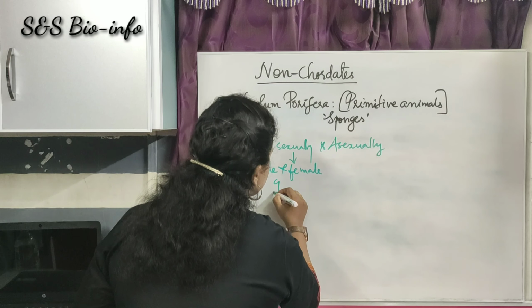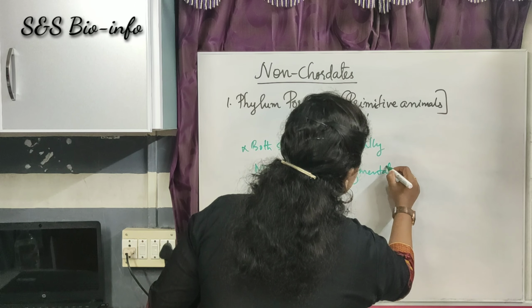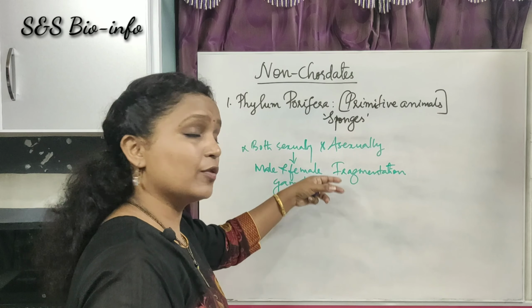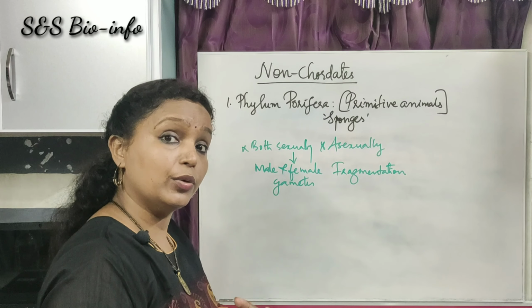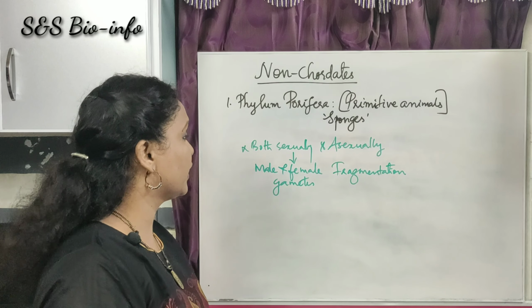Asexually means they reproduce asexually by fragmentation. Fragmentation means when the body divides into many fragments, each fragment gives rise to a new or complete individual organism.